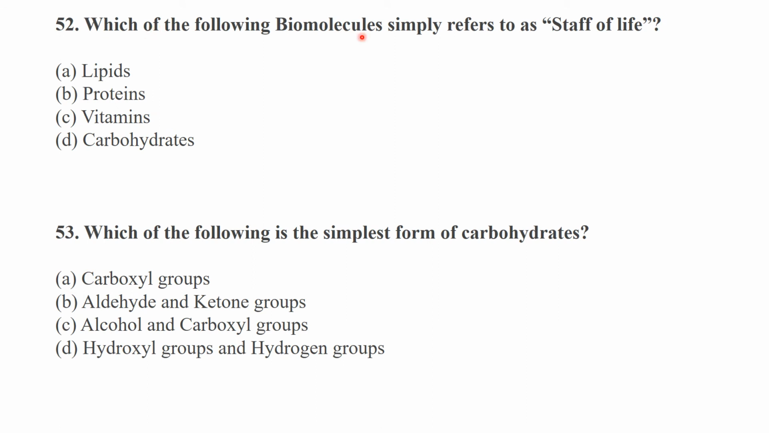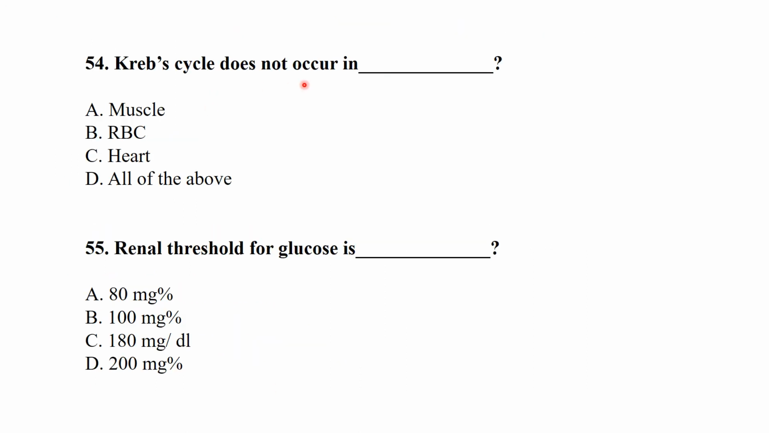Which of the following biomolecules is referred to as the staff of life? So carbohydrates are considered the staff of life. Which of the following is the simplest form of carbohydrates? Aldehyde and ketone groups are the simplest form of the carbohydrates. The Krebs cycle does not occur in the red blood cells because red blood cells have no mitochondria. Renal threshold for glucose is 180 mg per deciliter.